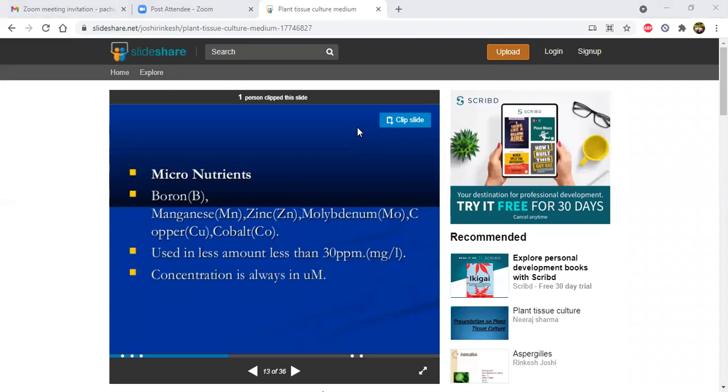Here, boron, manganese, zinc, molybdenum, copper, cobalt. These all are used as micronutrients. In a minute form, we use all these. In the previous session, we discussed macronutrients. In a high quantity, we use those all.